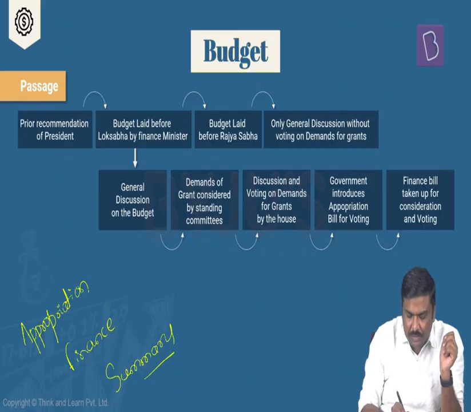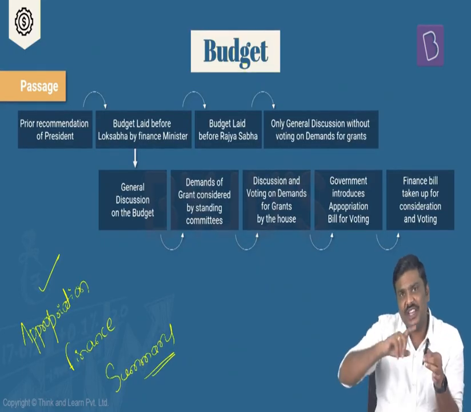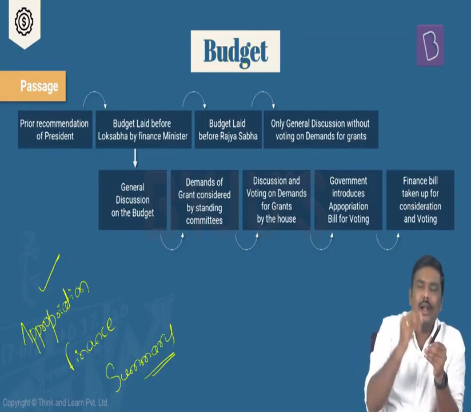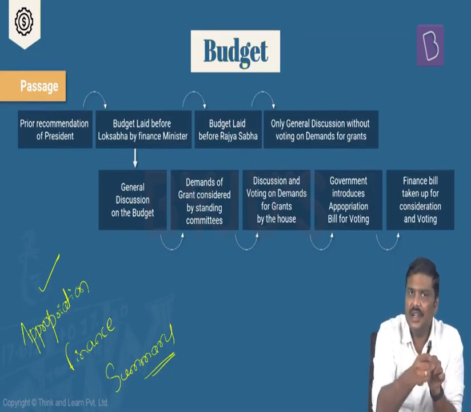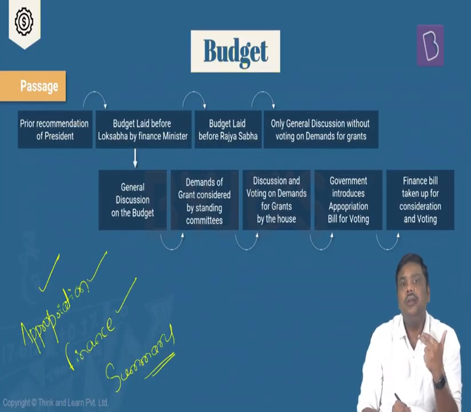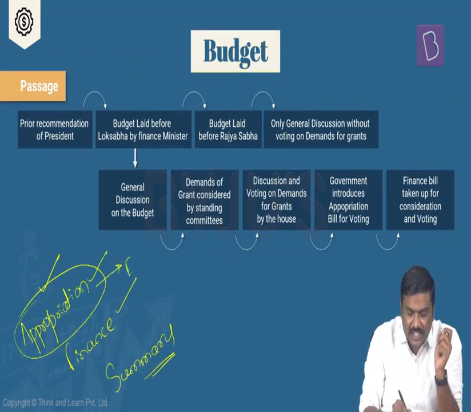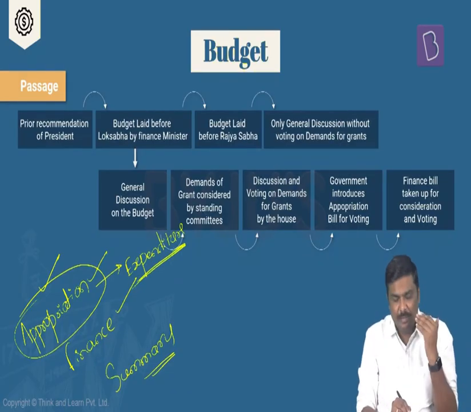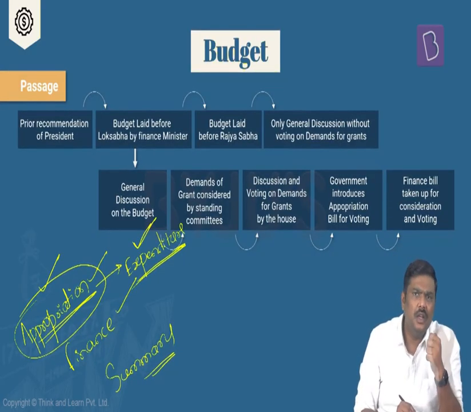What do you mean by all the 3 terms here? Whenever you say the budget is presented, the government will come out with the announcement of how much expenditure they are going to incur and how much income they are going to collect. Is it okay? How much expenditure, how much income. So whenever you say appropriation bill and finance bill, the appropriation bill will basically provide you with all the information on how much expenditure is going to be incurred by the government. Is it okay? How much expenditure is going to be incurred by the government will be provided under the appropriation bill.